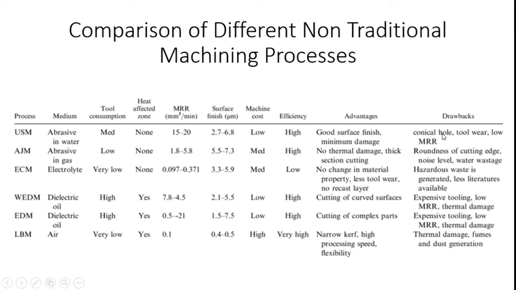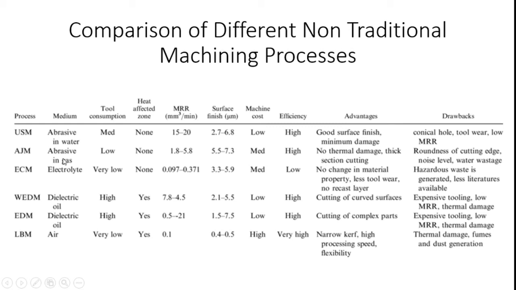We can't produce a conical hole, and tool wear is present because abrasive particles wear during the machining process. The sharp edges of the abrasive particles get blunted with every impact on the workpiece material. And there is a low material removal rate with ultrasonic machining. So next we move to abrasive jet machining.